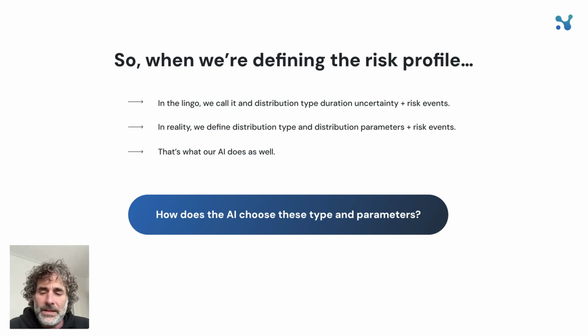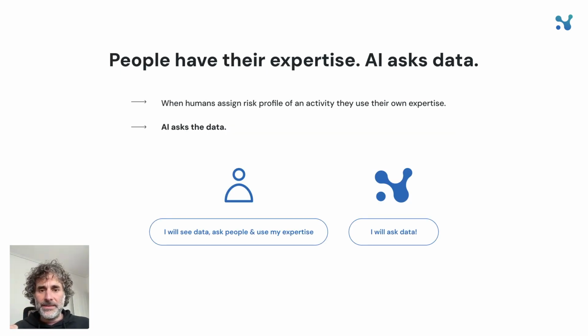So let me reiterate. The AI looks at past performance. It's very good and efficient in doing that. The AI decides a risk profile for its activity. That profile is a distribution type and its parameters.